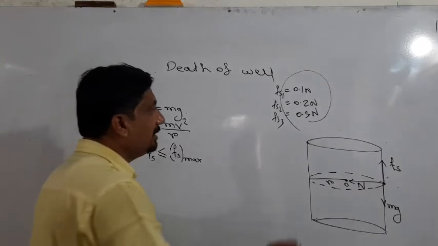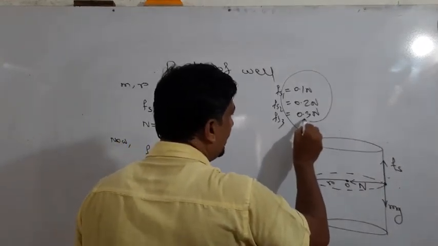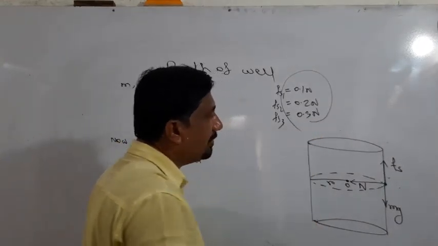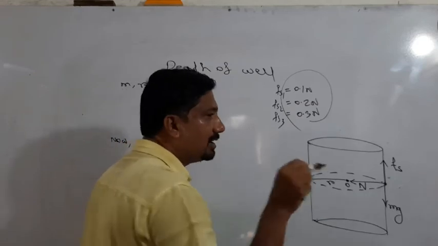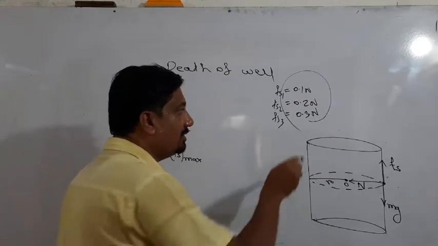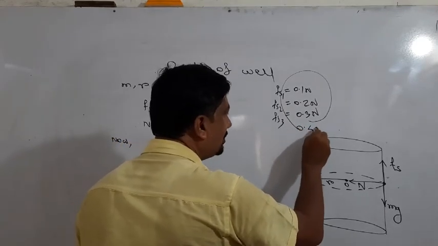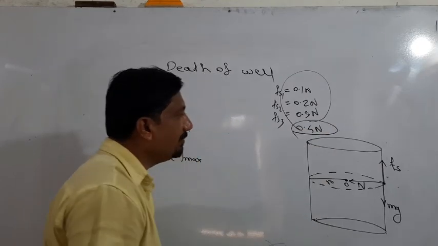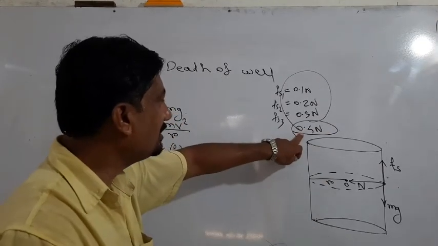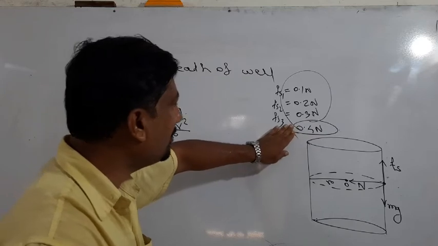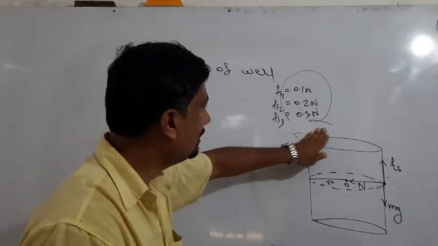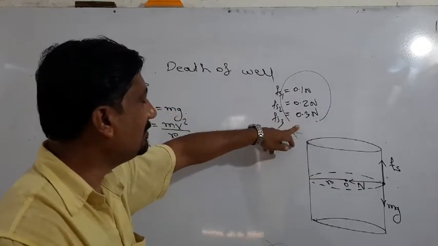But if we go above 0.3, the body starts to move. Therefore, if the body moves at 0.4 Newton, this is not a static frictional force, because at that time the body is in motion. So these are all called static frictional force.